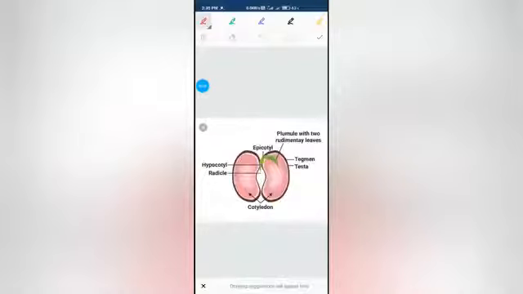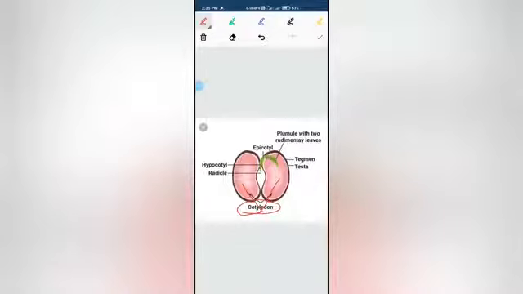Now this is the structure of a dicot seed or dicotyledonous seed, having two cotyledons. As you can see, it has two cotyledons, and the seed is always protected by a seed coat.